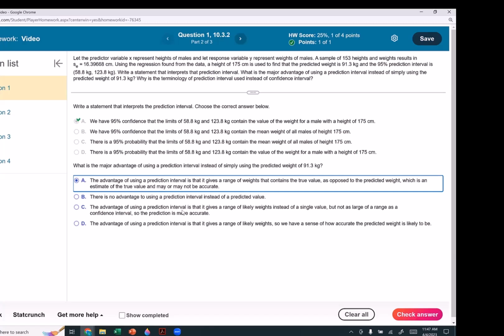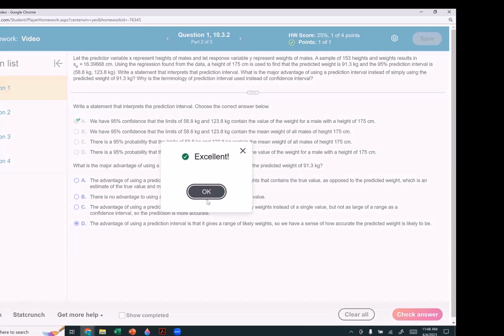The advantage of using a prediction interval is that it gives a range of likely weights instead of a single value, but not as large of a range as the confidence interval. The prediction is more accurate. That's opposite of the truth. The prediction interval is always bigger than the confidence interval. That is not true. The advantage of using a prediction interval is that it gives a range of likely weights, so we have a sense of how accurate the predicted weight is likely to be. I like that the best. Perfect.